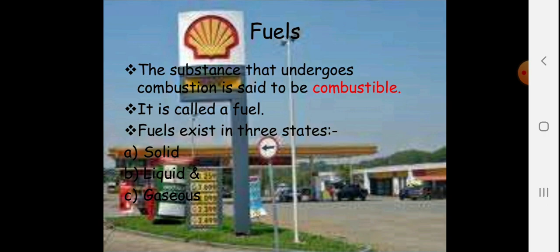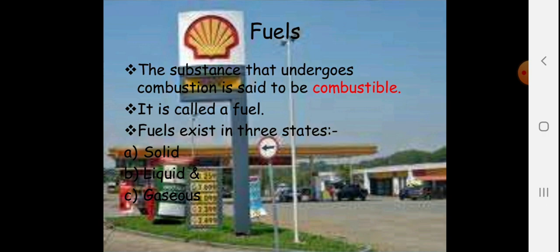Now have you ever wondered what flights and helicopters use as fuel? You can figure it out and you can Google it. Now let me give you one hint. Flights use a gaseous fuel because they have to lift off in the air and go against gravity, so they can't be heavily loaded with fuels. So you can figure out which kind of gaseous fuels are used in flights.